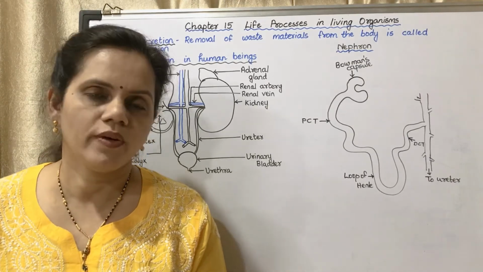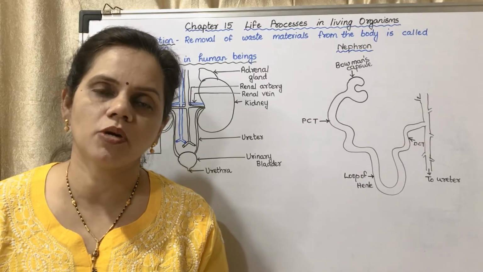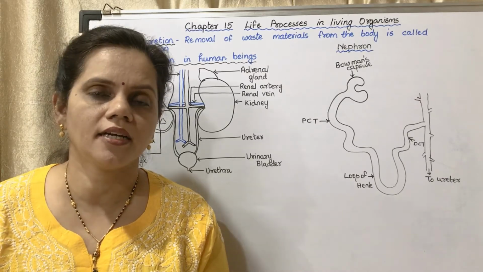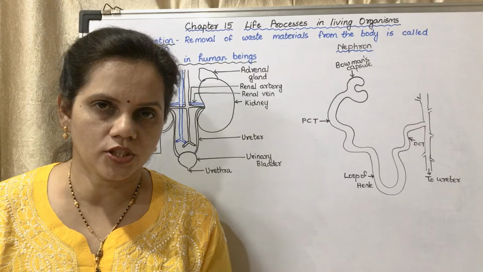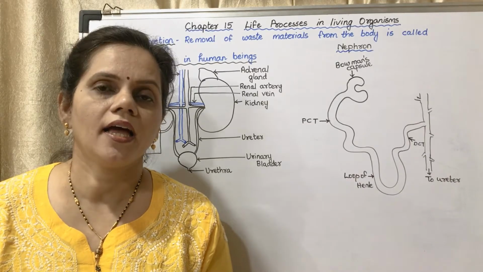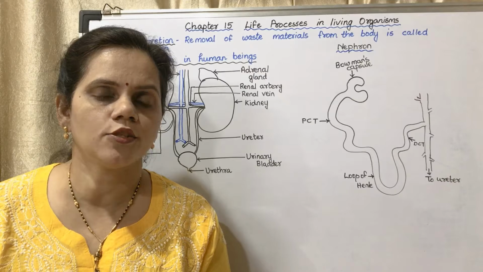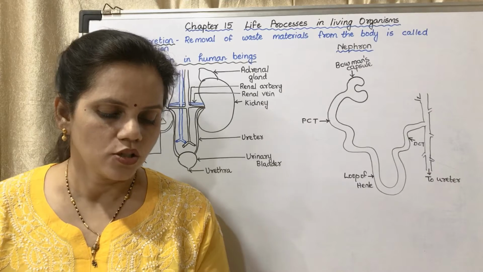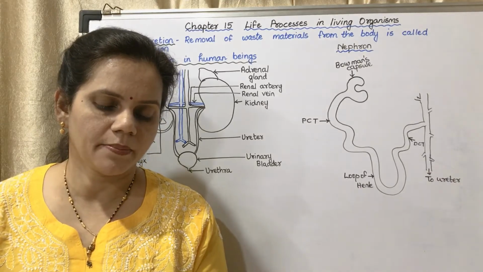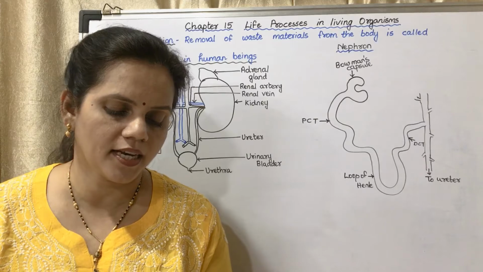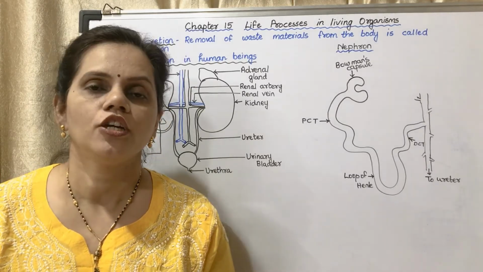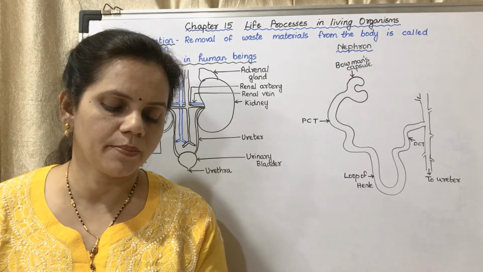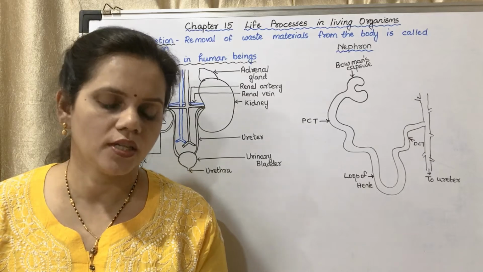In some plants, waste materials are present in the form of calcium oxalate crystals. Some crystals like calcium oxalate are present in those leaves, and they are needle shaped actually. When we cut them, those needles prick the surface of the skin, due to which we feel itchy. They are called raphides. You may underline, very important objective question. As they are needle shaped, they prickle and cause irritation to the skin.